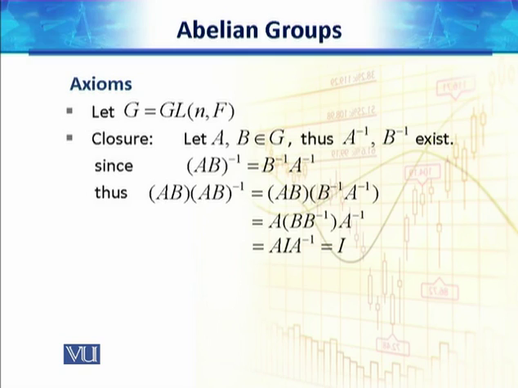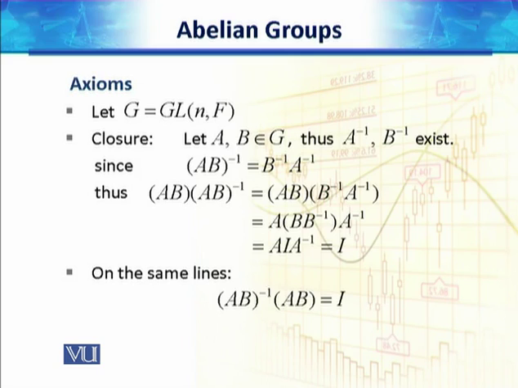Then since B B inverse is equal to identity, so hence this is equal to A into A inverse, and that is equal to E. On the same lines, we can see that (AB) inverse into AB is also equal to identity. So it means that inverse of the matrix AB exists. So AB is invertible, hence AB belongs to G.